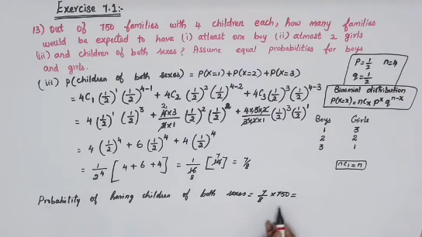So multiply, you get your answer 656.3, converted to a whole number, so that will become 656. So this is the answer for your third subdivision. So this is the final answer for your 13th question.